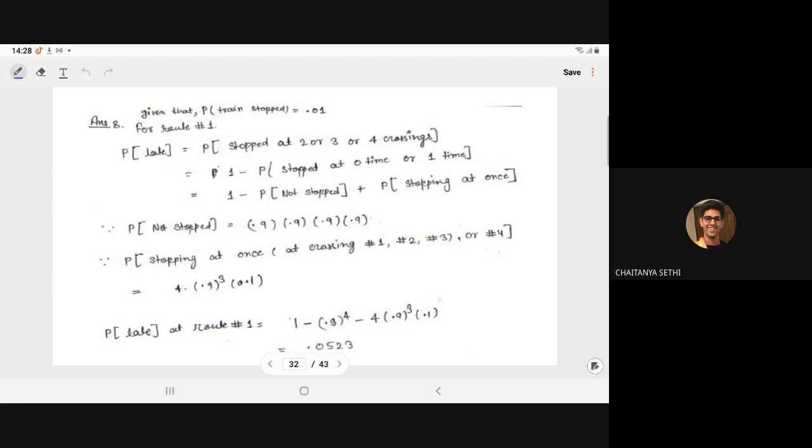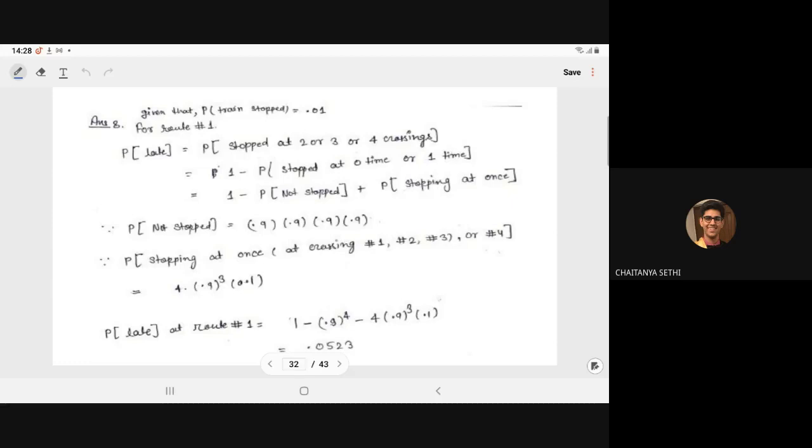Given that the probability a train is stopped is 0.01. So, for route 1, what is the probability of being late? When will he be late? When he is stopped at either 2 crossings, or 3 crossings, or 4 crossings.